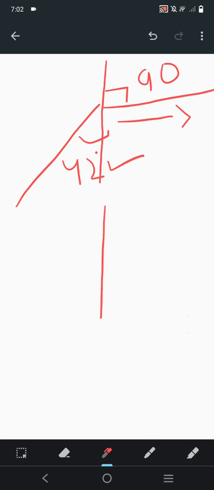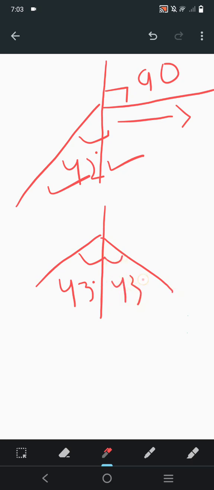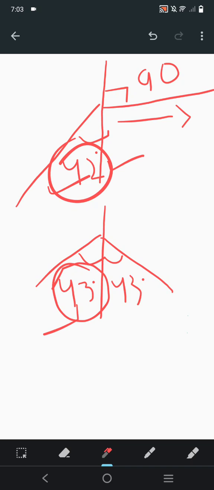This is the normal. Here the 42 angle is there, then 43. Now I'm taking an angle greater than this. The reflected ray will be bending towards this, and it is known as total internal reflection. It means the incident angle is greater than the critical angle, so the total light will be reflected in the glass. This ray of light will be totally reflected in the glass.